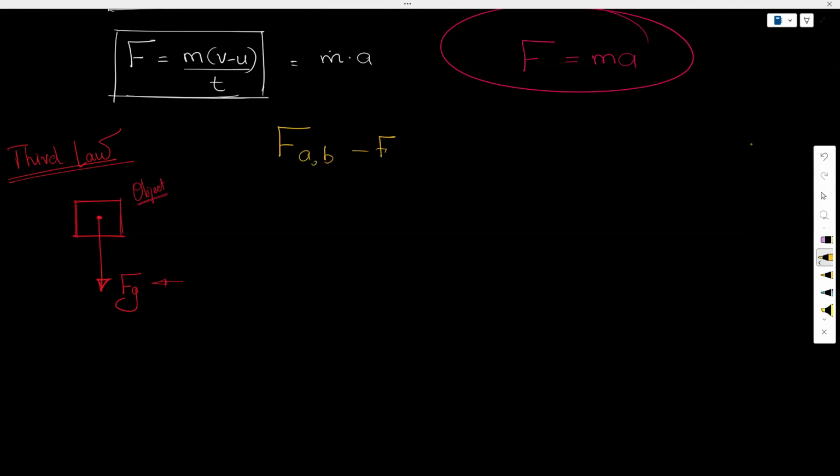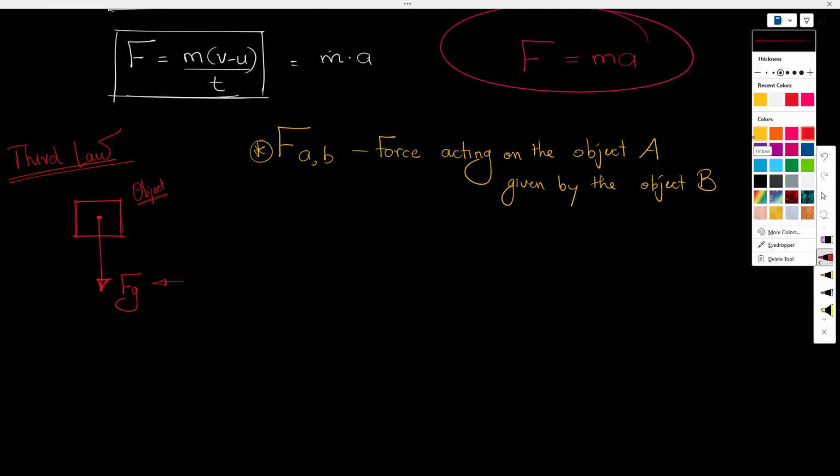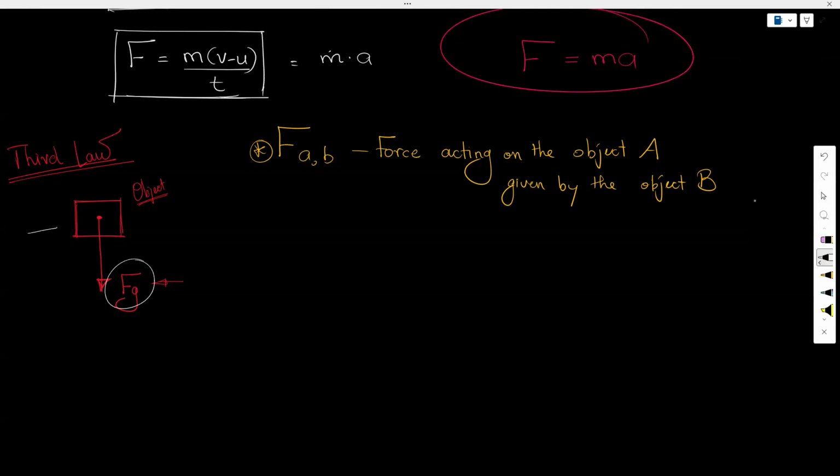We will say that this is the force acting on the object A, given by the object B. So this is the format of FAB, and this is what we will use throughout this course, right? So I can say that this is a force that is given on the object. It is acting on the object, clearly, you can see, right?